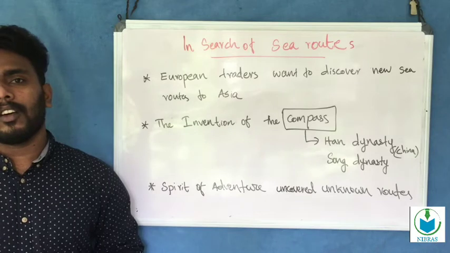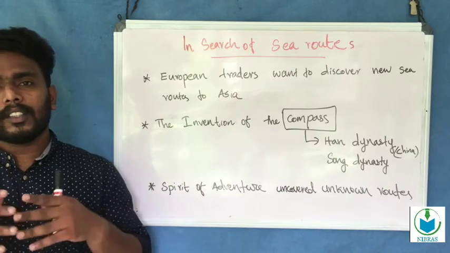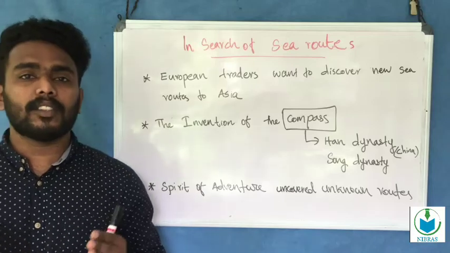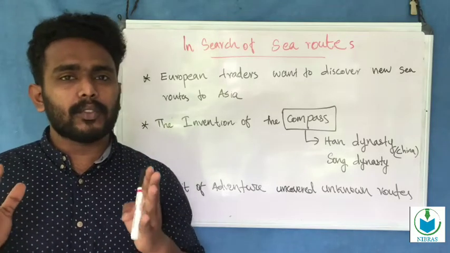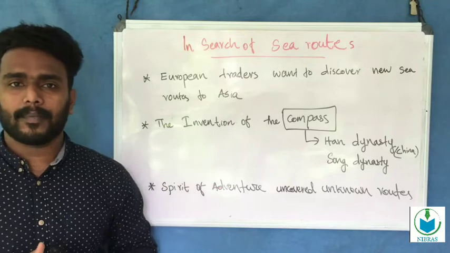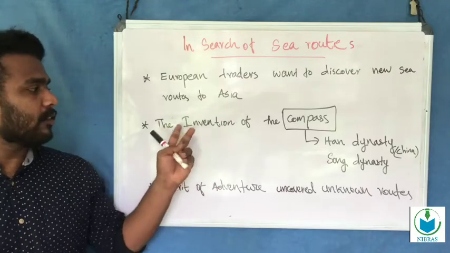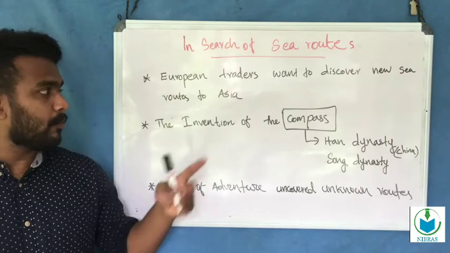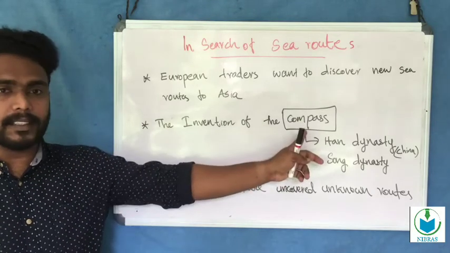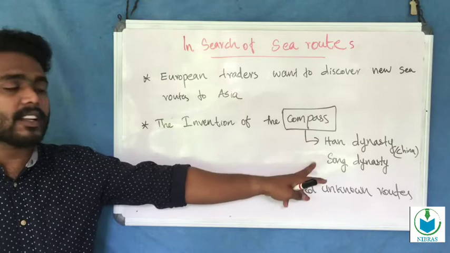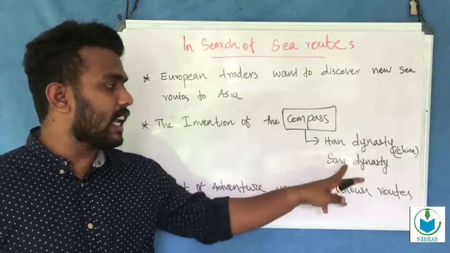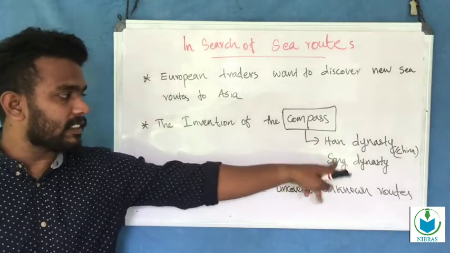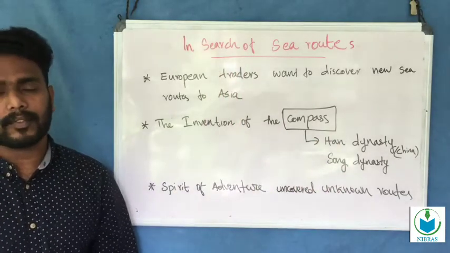So it necessitated that European traders discover a new sea route to Asia with the help of the invention of the compass. The compass was invented in the Chinese dynasties, the Han dynasty and Song dynasty.